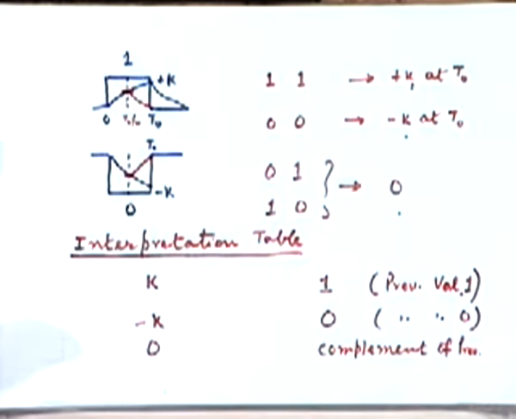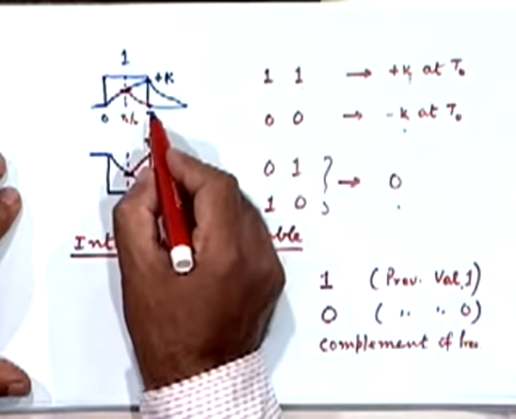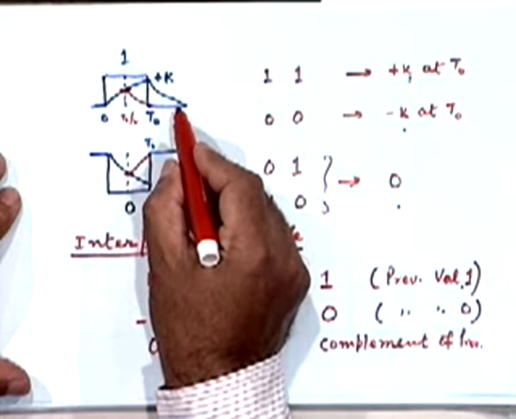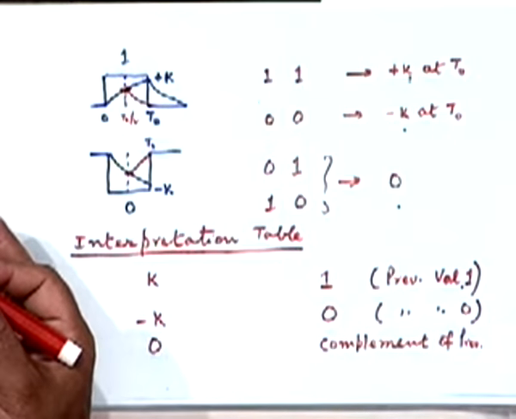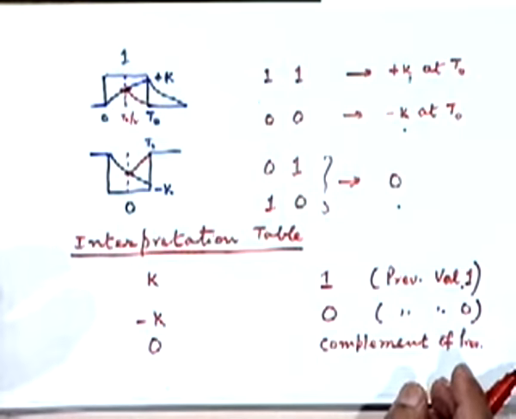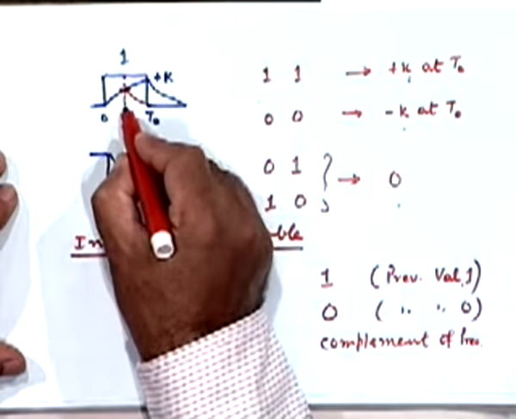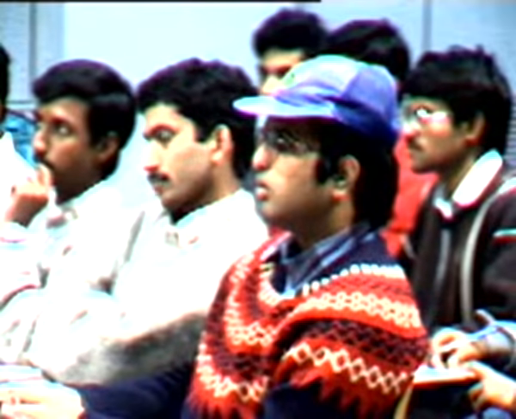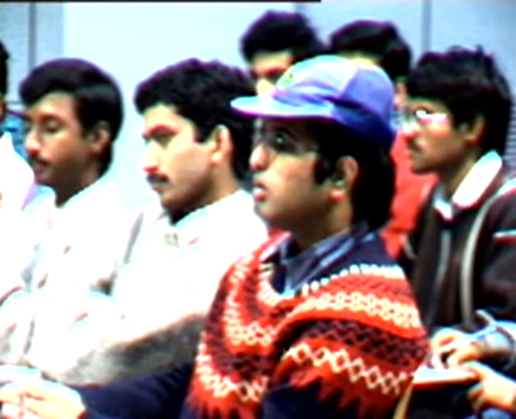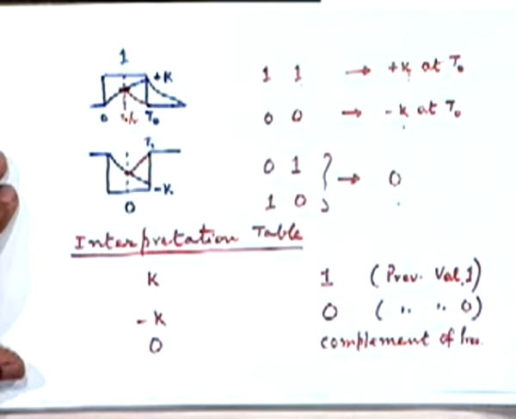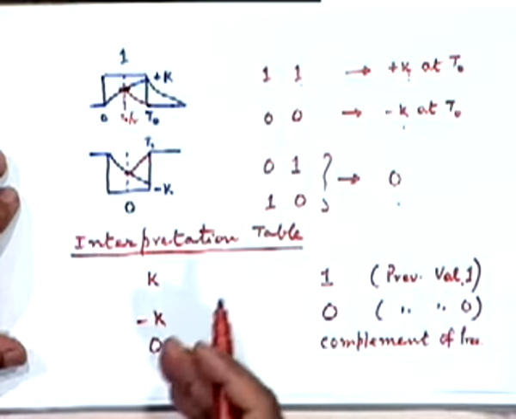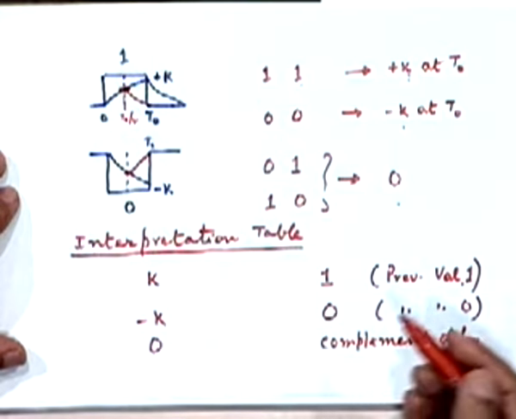Is it clear? So you take 3 bits, you're considering 3 bits. Basically what I'll do is I'll sample at every t0 seconds and make a decision, corresponding to the previous bit. So why don't we do sampling at twice the speed? You'll be sampling at twice the speed. I'll be sampling at t0 by 2, t0, 3 t0 by 2. Of course, for the very first bit, I'll sample at t0. After that, every t0 by 2 seconds. Right? So we will be sampling at every t0 seconds. No, because I need to make a continuous decision regarding the present bit as well as the previous bit.